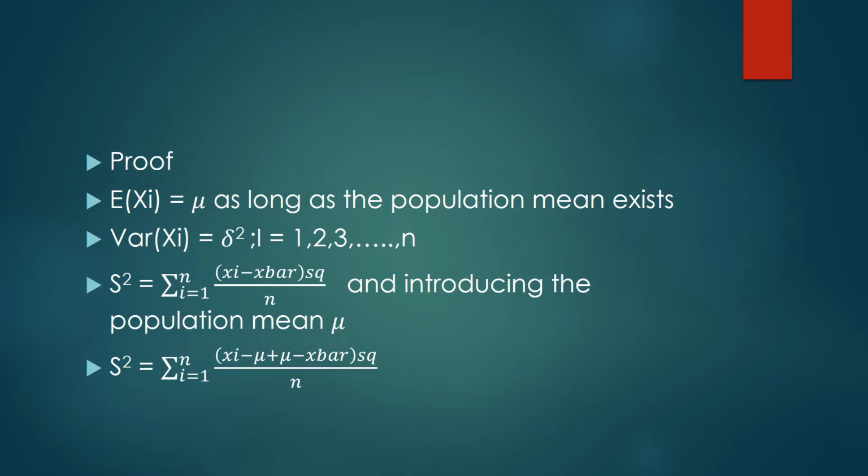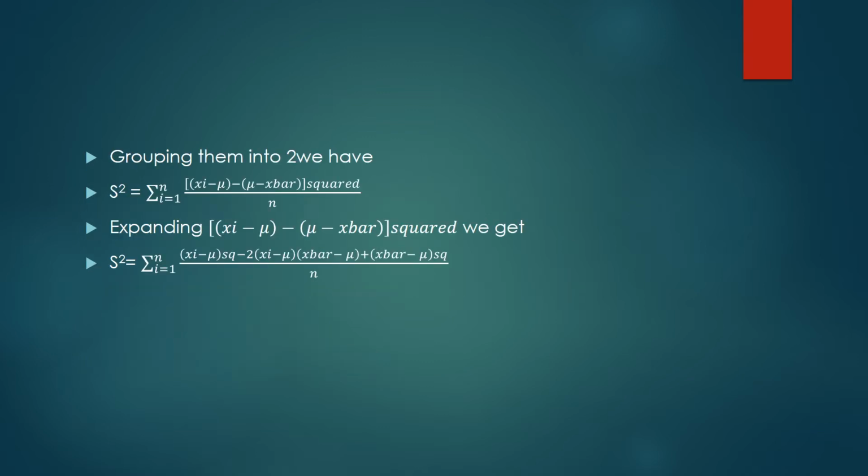Having that, we want to introduce the population mean, mu, in the form of a 0. That means we put a negative mu, then we also add mu. Nothing will happen to that; it will remain as 0. So S squared is equal to the summation from i equals 1 to n of xi minus mu plus mu minus x bar, squared, all over n.